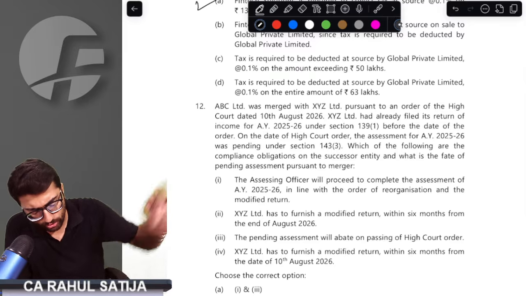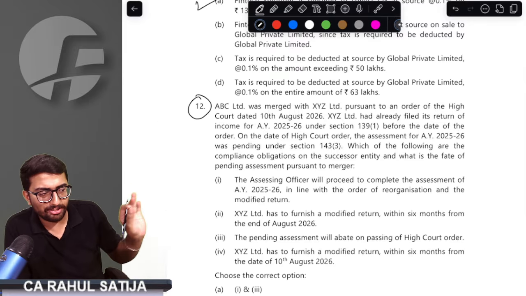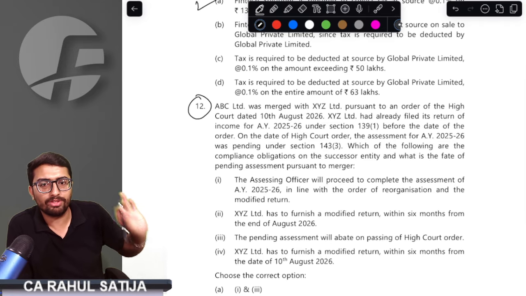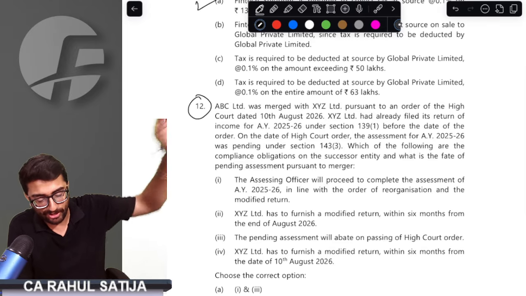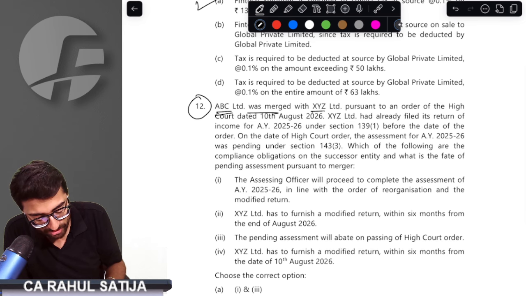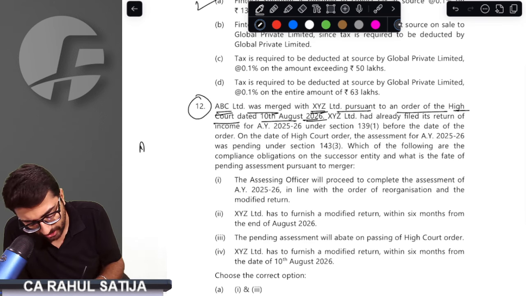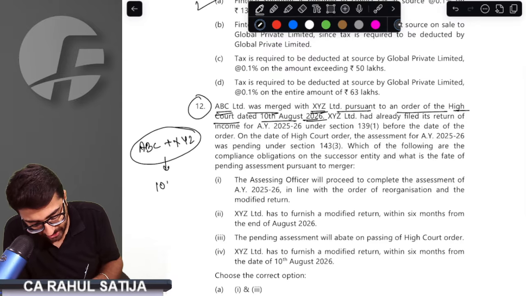Last but not the least, a very beautiful point. If you have not read this question or its provision anywhere in your classes, do not worry. This is that point only. ABC has got merged with XYZ pursuant to the High Court order dated 10 August 2026. That means ABC plus XYZ got merged, and the order was dated 10th August 2026.